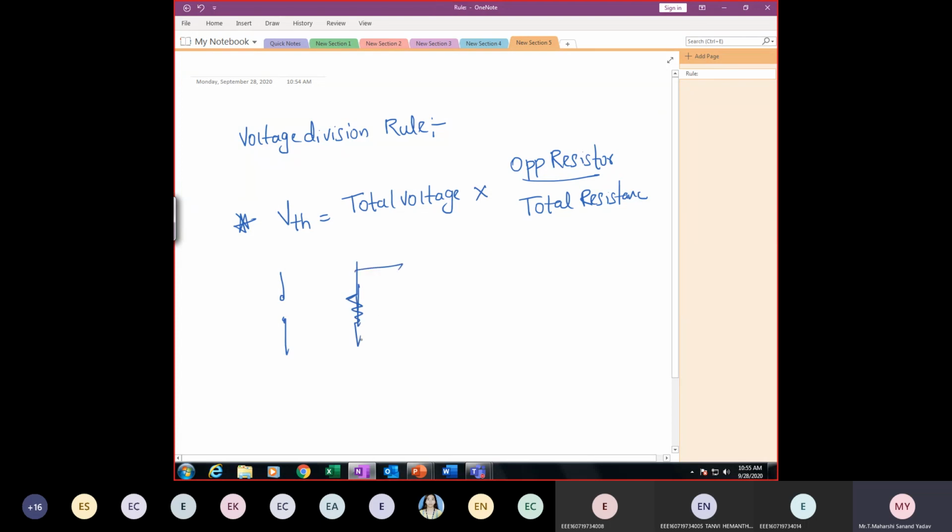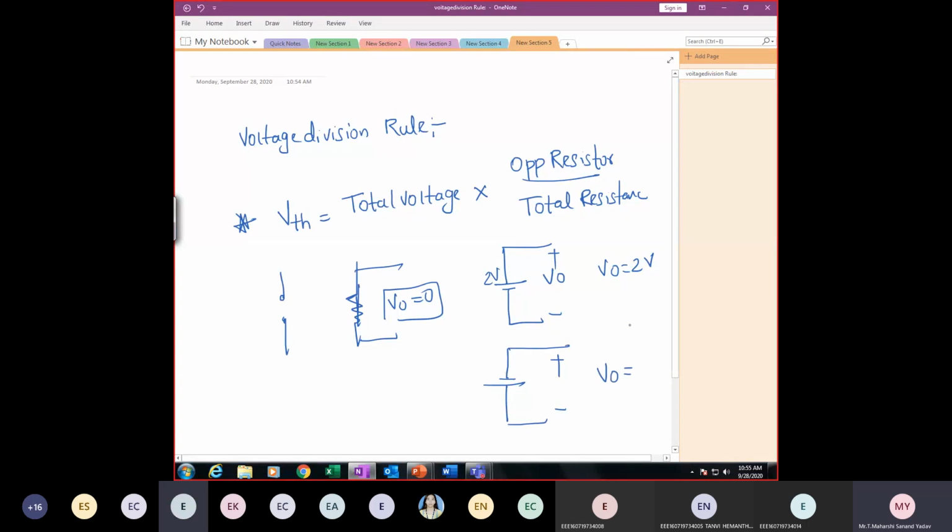And at the same time, don't get confused with this open circuit concept and short circuit. If it is shorted, the output will be 0. And if this path contains some reference voltage and I need to find V out, so here V out will be 2 volt. Check the polarity also, it is very important. Now tell me V out for this case. Plus 2 volt or minus 2 volt? Minus 2 volt. These are the only 4 concepts which you need to be perfect.